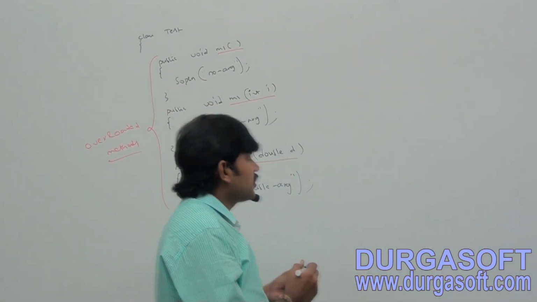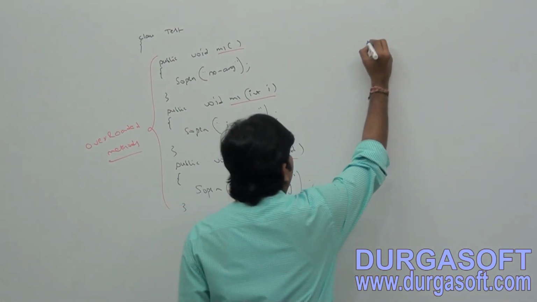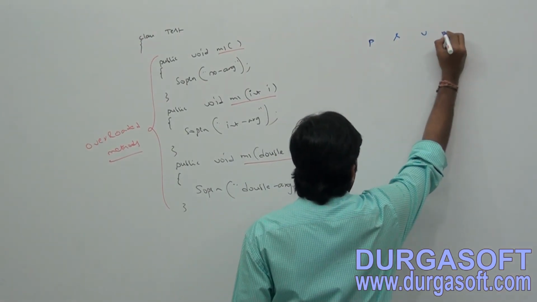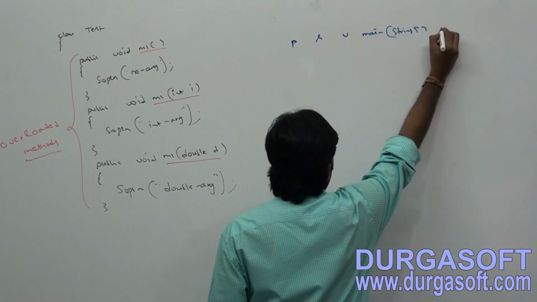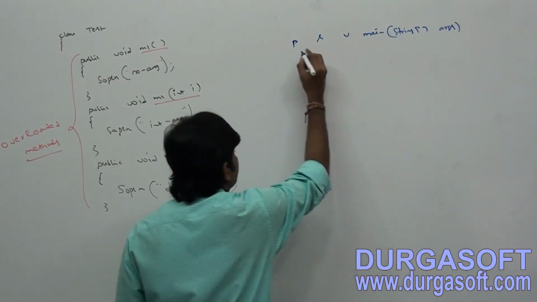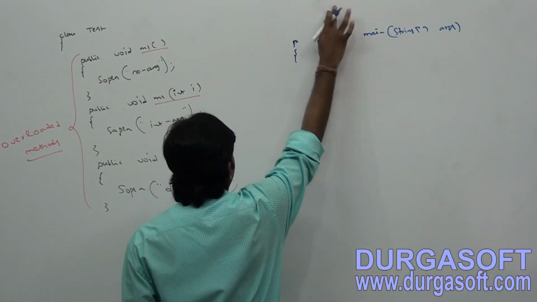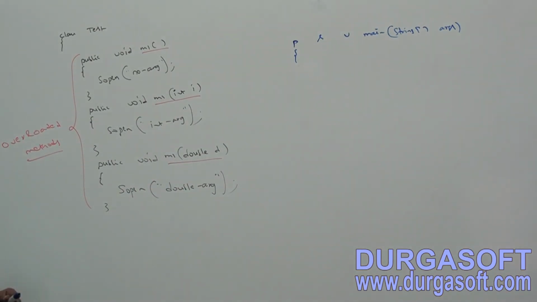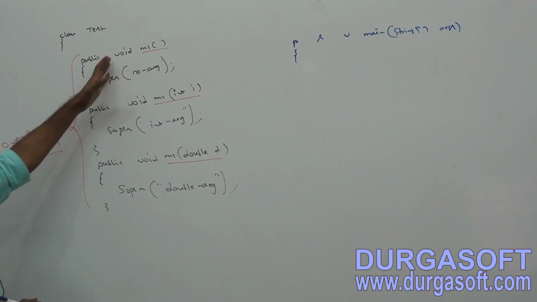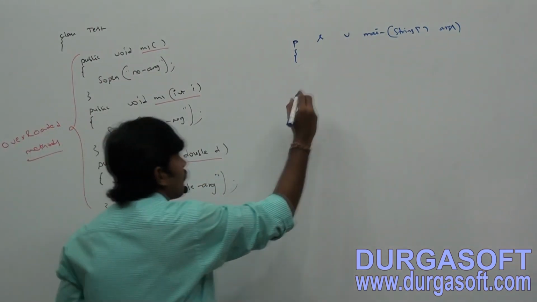Now the next one. Here, public static void main method, String array args. Now my target is to create one Test object because I want to call these methods.